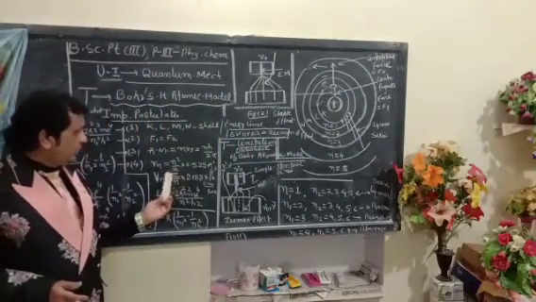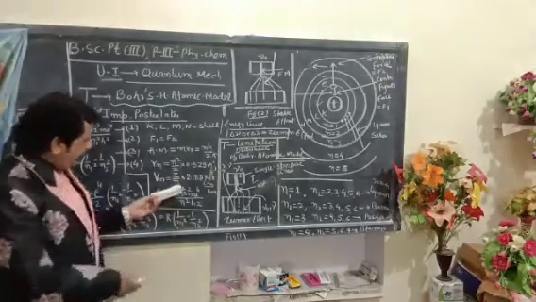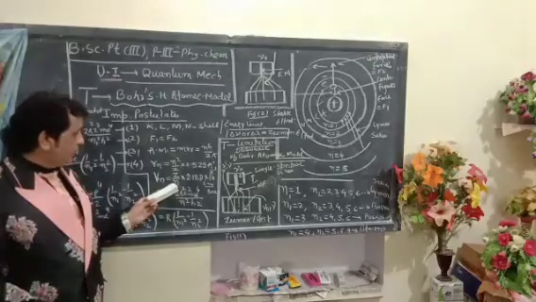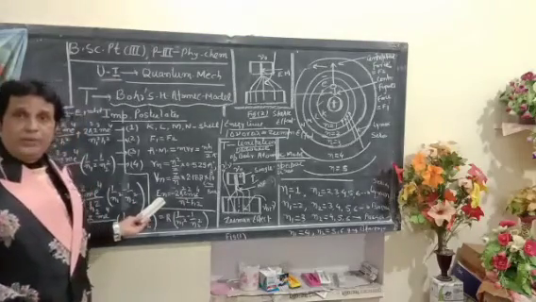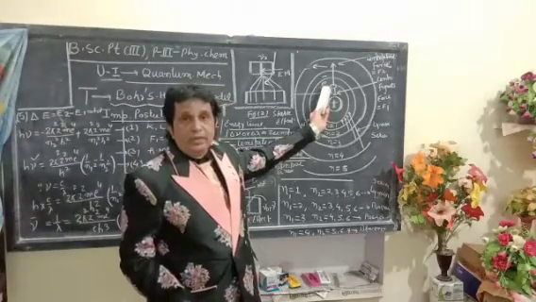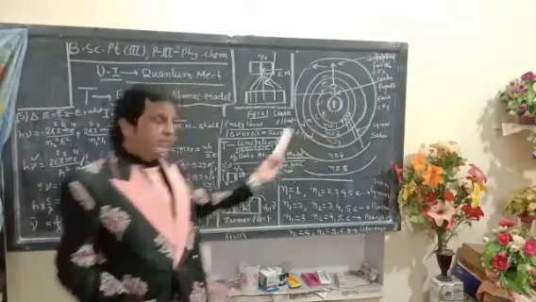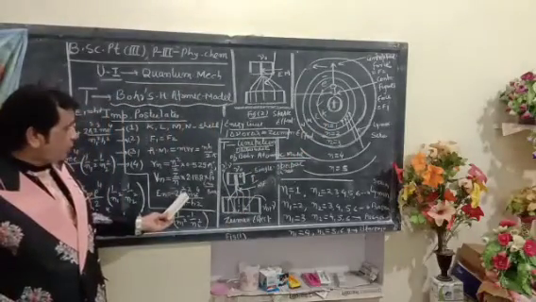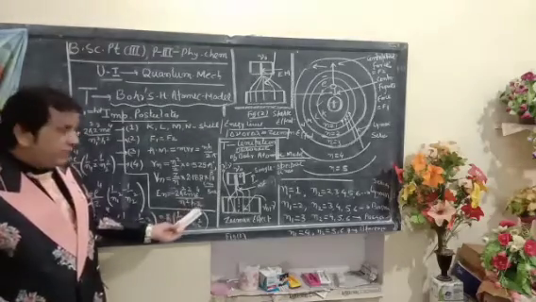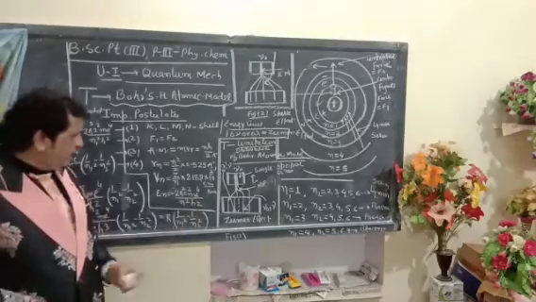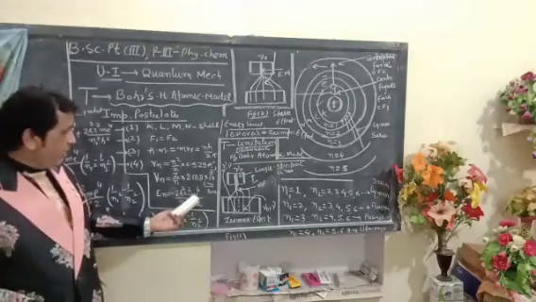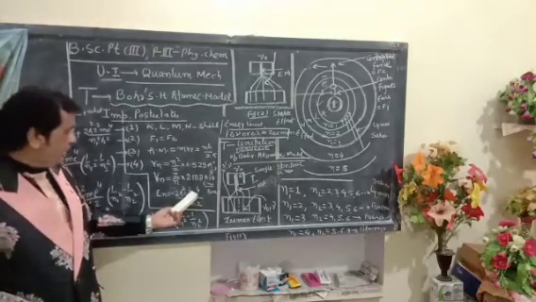Here z denotes the atomic number and n denotes the number of the shell in which the electron is moving. Next is the energy of this electron moving around the nucleus. One can write its constant energy En is equal to minus 2 pi square z square me4 upon n square h square, where h denotes Planck's constant, e denotes the charge on the electron, and m denotes the mass of the electron.